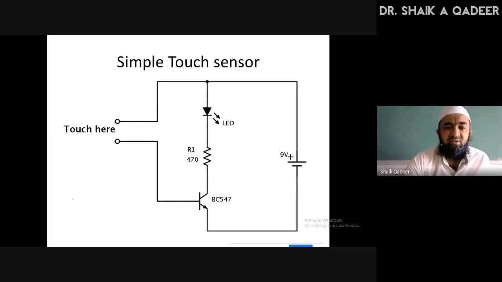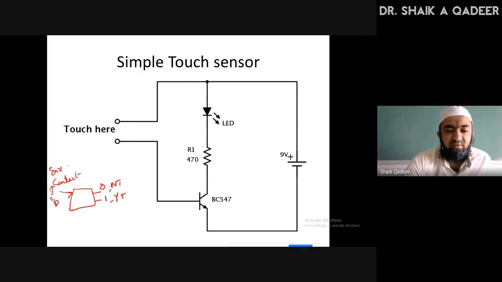Its intention is to indicate output in the form of 0 or 1. 0 means no touch, 1 means yes touch. So the input is what? Input is contact with the environment, environmental contact, and the output is this. This is our simple touch sensor, and this is the circuit diagram.